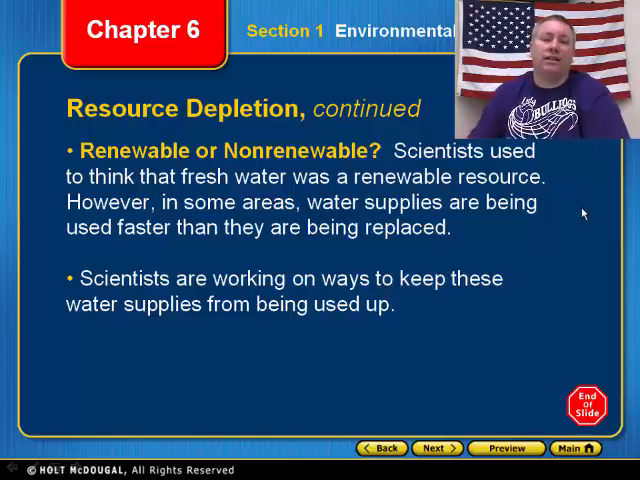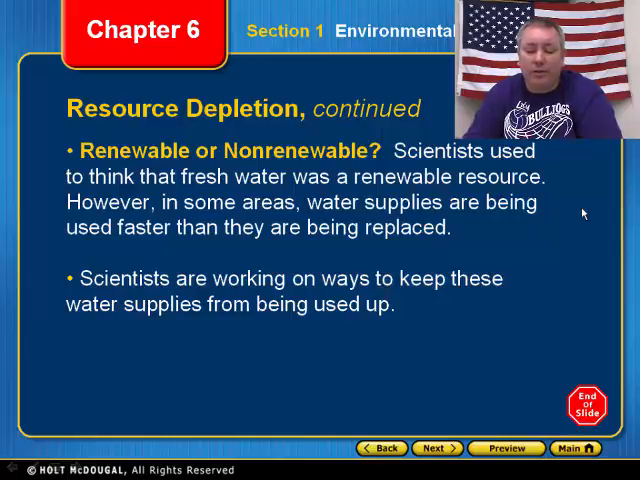Now, one of the things that scientists are doing is they're trying to find ways that we can use more renewable resources and less non-renewable resources. For example, instead of using coal all the time for our power plants, some power plants use garbage. They burn paper and garbage to create electricity. All right, they do that, number one, to save on landfill space, but also to reuse that product that we've already used.